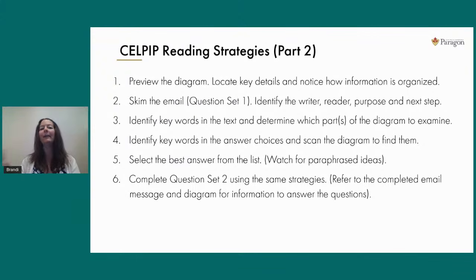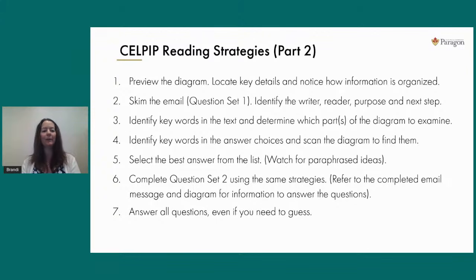Once that email up top is finished, it's about 5 questions or so, you'll move on to the second set of questions right below at the bottom. You're going to refer now to the email you've completed with all the answers inserted, and the diagram. That's where you're pulling information from in order to answer those remaining questions. And again, you've got 9 minutes, I think we said, for this part of the test.